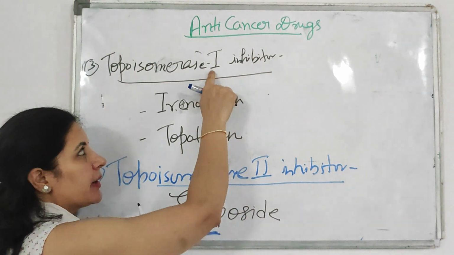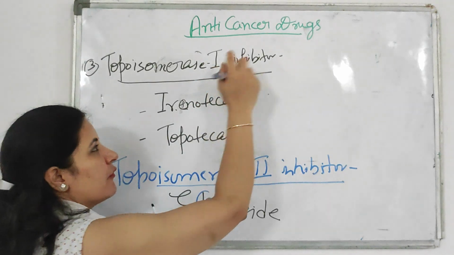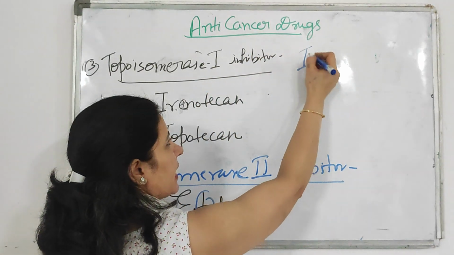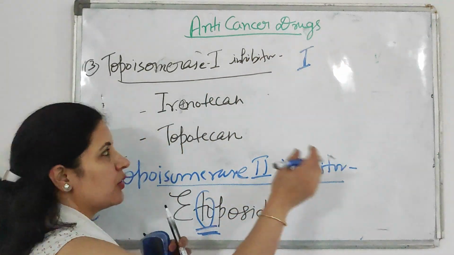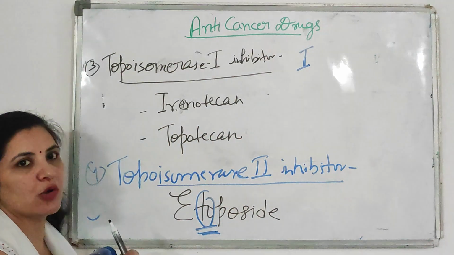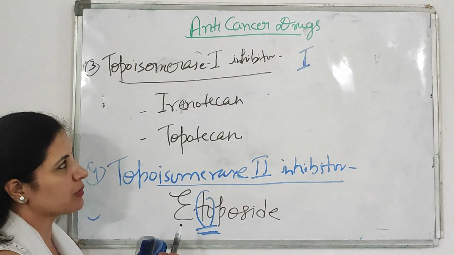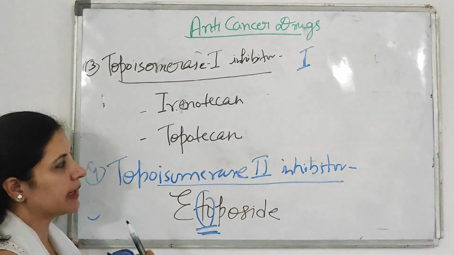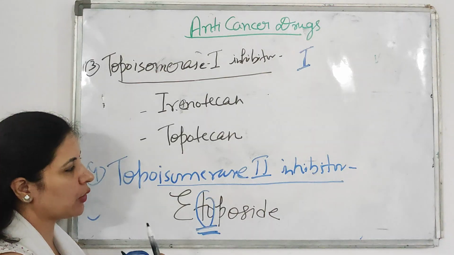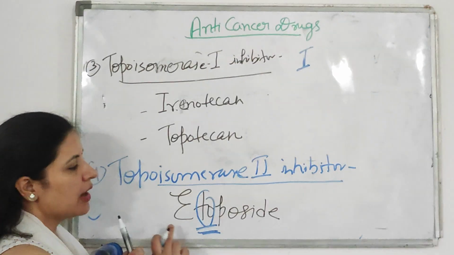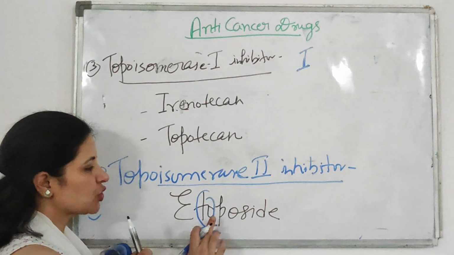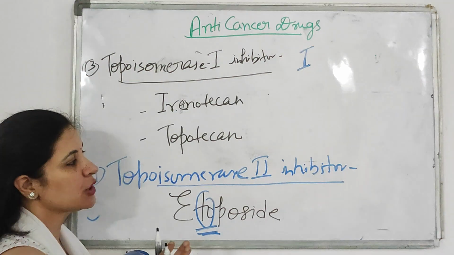And you can remember this: topoisomerase 1, you write it like the Roman numeral I. So the examples are irinotecan and topotecan. By this trick you can easily remember. So topoisomerase 1 inhibitors are irinotecan and topotecan, and the topoisomerase 2 inhibitor drug is etoposide. Etopo is 2, so it is a topoisomerase 2 inhibitor.